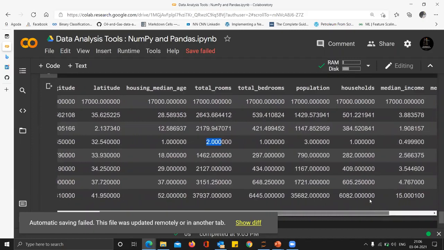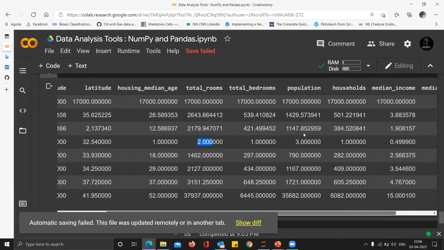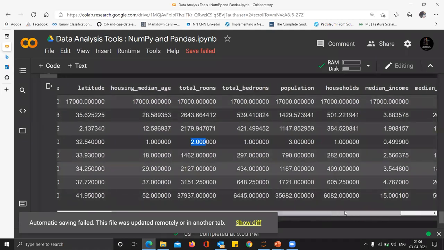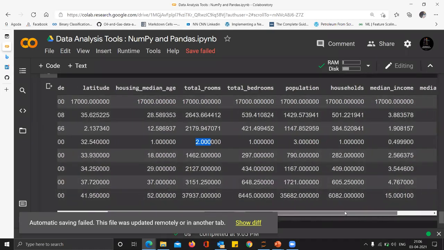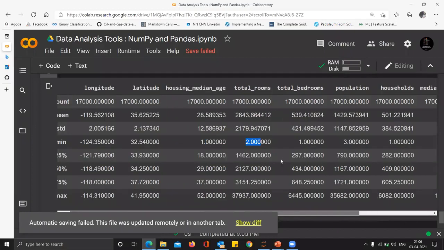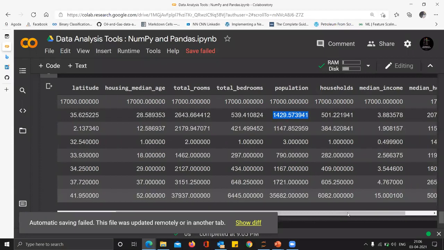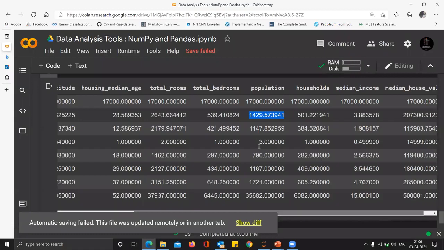Let's say population. So suppose we have a city based on this latitude and longitude, or a locality based on this latitude and longitude. The average population of this locality is this much, and these are all the other properties of that thing, right? So this is called descriptive statistics, and this is something that we'll look at when we solve a machine learning example. But I think that's too much for today, and I'll stop here and look at doubts if there are any.